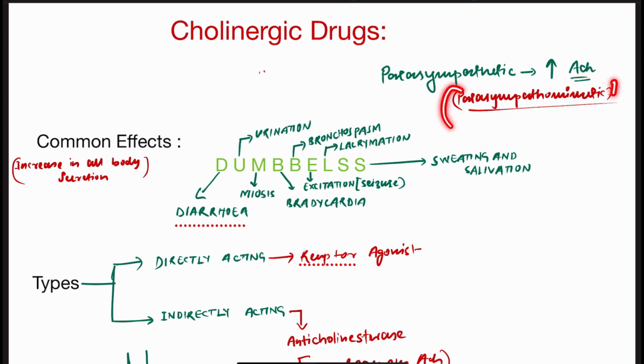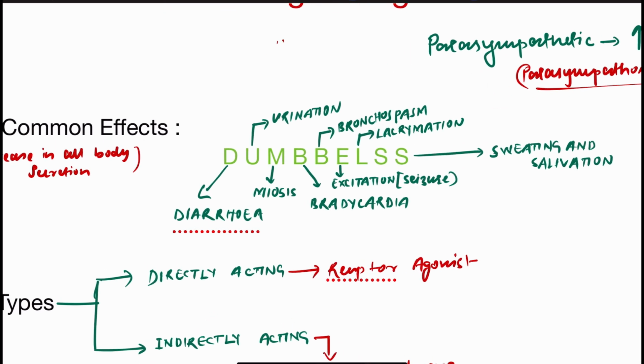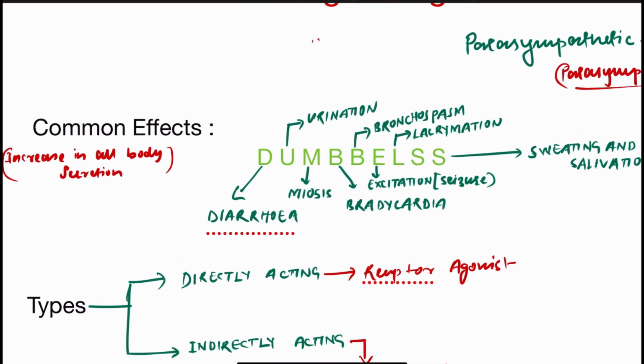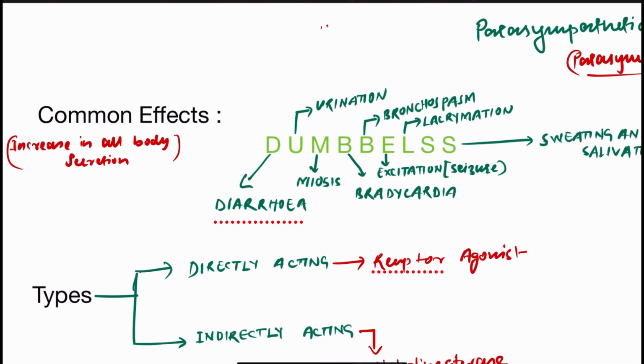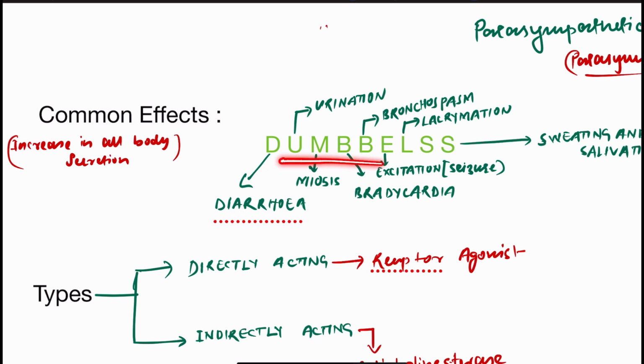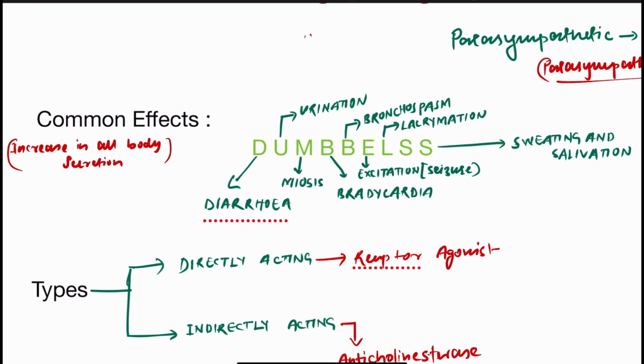This word is very important, parasympathomimetic. So the common effect of the cholinergic drugs can be remembered as DUMBBELSS. So basically the key concept is the increase in all body secretions.